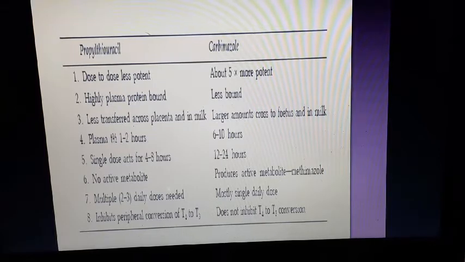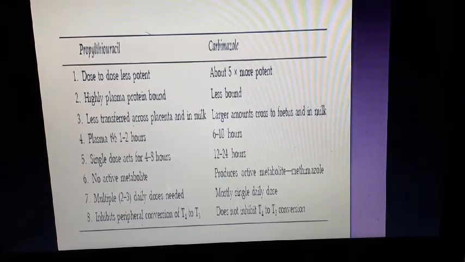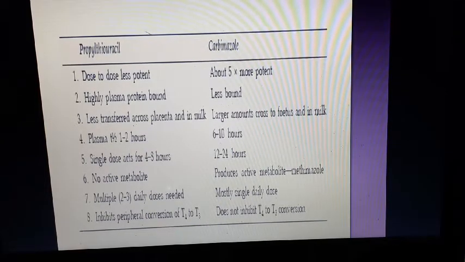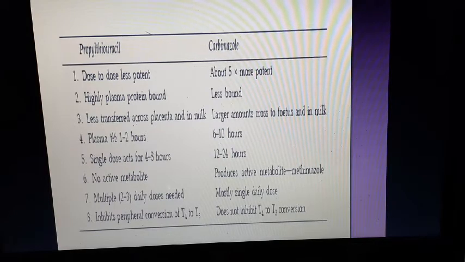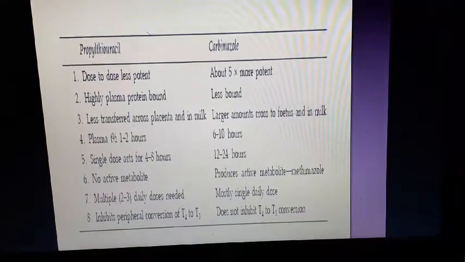But propylthiouracil needs to be given at least 4 times daily, because the half-life is less, 1 to 2 hours, and it is less transferred across the placenta and milk. And carbimazole is more transferred. That's why in the first trimester of pregnancy, propylthiouracil is advised if we give antithyroid drugs in pregnancy, because carbimazole is more transferred via the placenta.